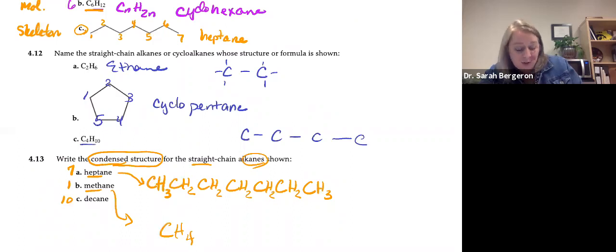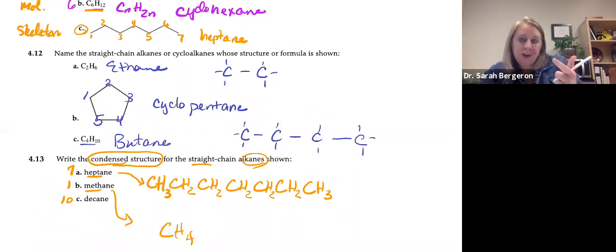Now, C4H10. If I put 4 carbons in a row, 1, 2, 3, 4, and I have 10 hydrogens, can I keep it in a chain? That's 3, 4, 5, 6, 7, 8, 9, 10. Perfect. I have a straight chain, so it's not a cyclo, it's a straight chain. So this one would be butane. Me eat peanut butter: 4 is butane.